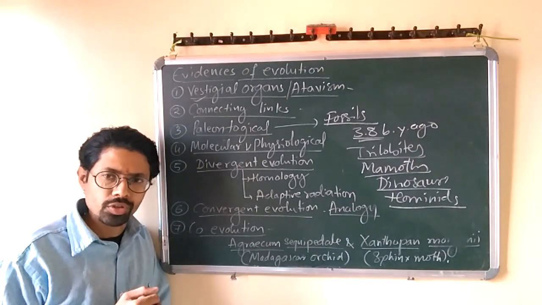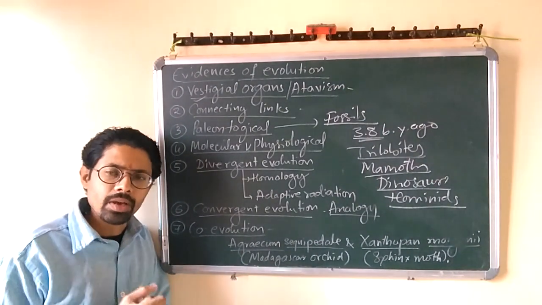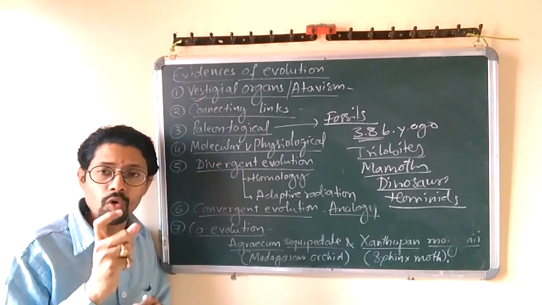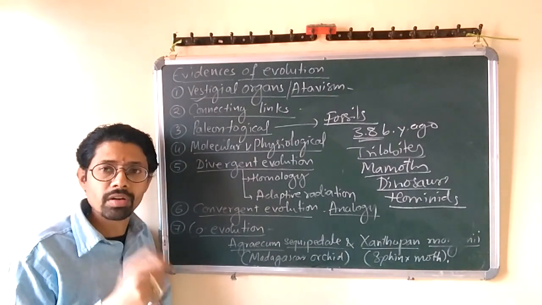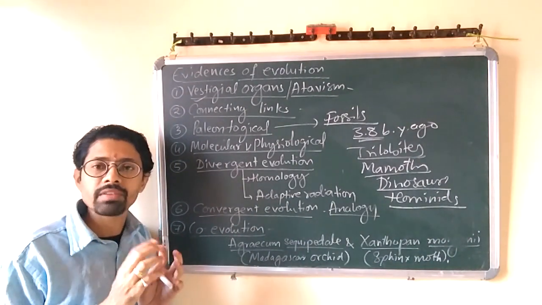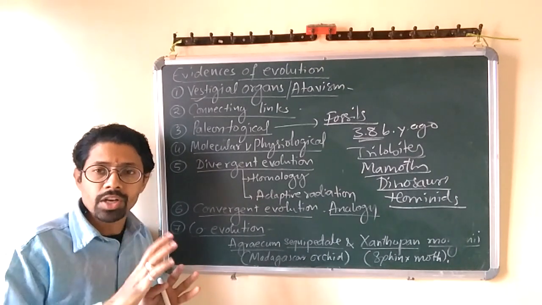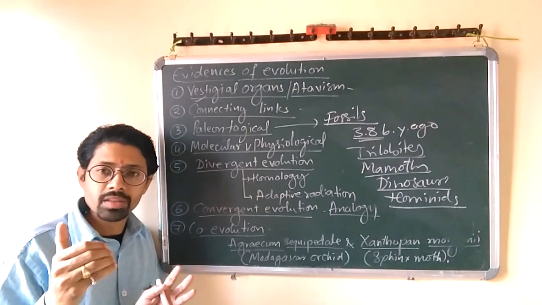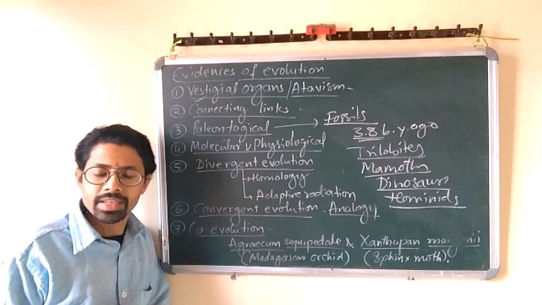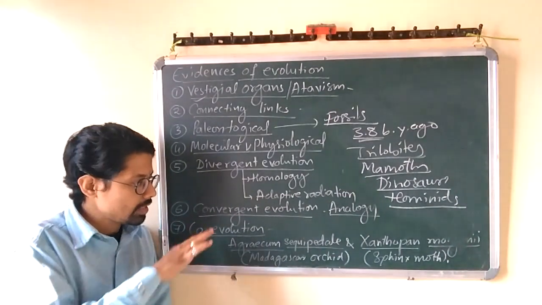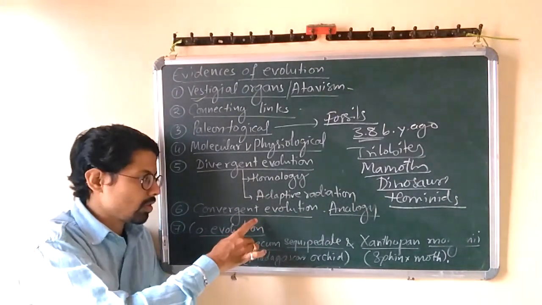Even you can take homology. Homology is the branch of biology that deals with the study of homologous organs. Homologous organs are organs that are the same in origin but different in functions. Functional variations with structural similarity is homology. Its opposite is analogy, which is related to convergence.